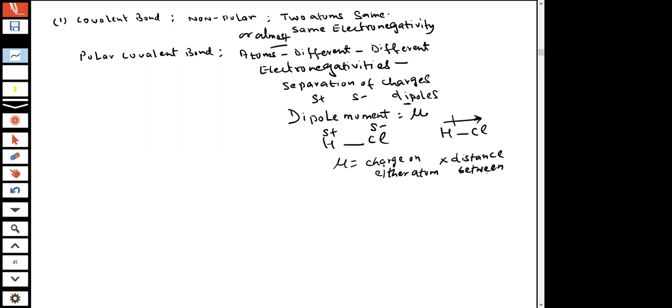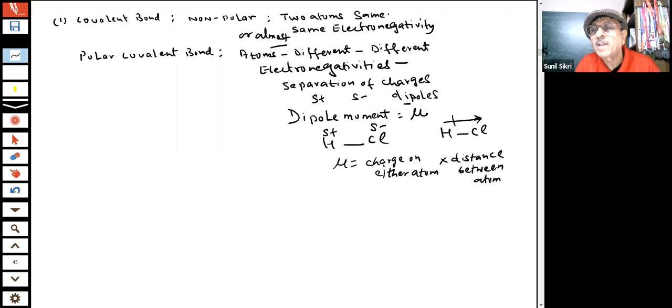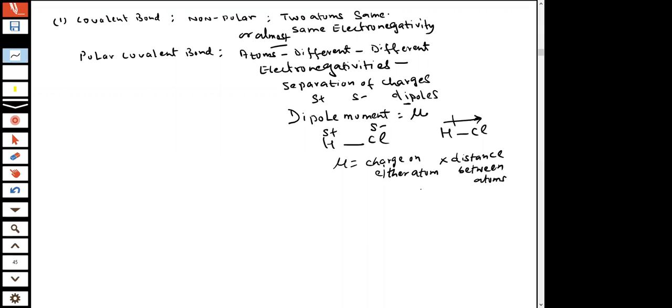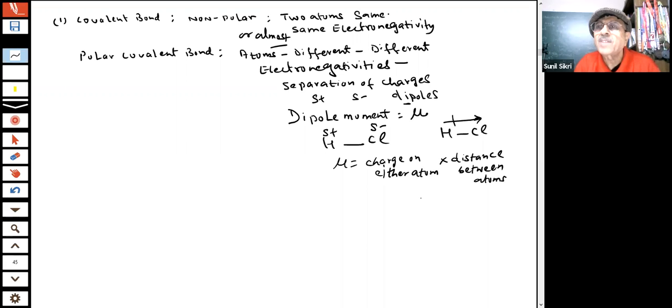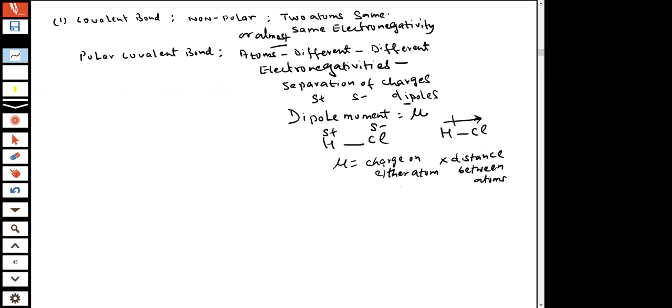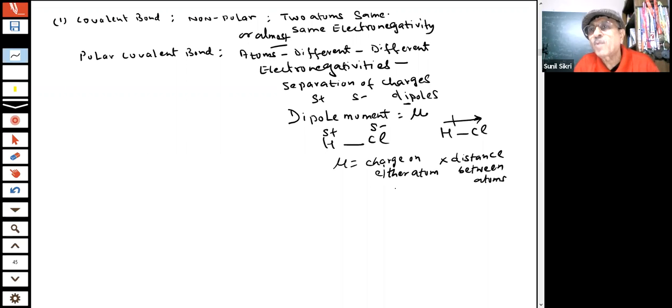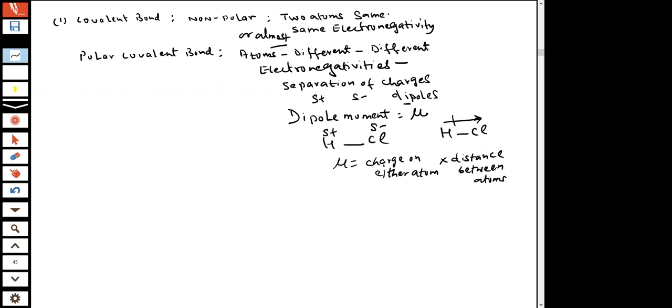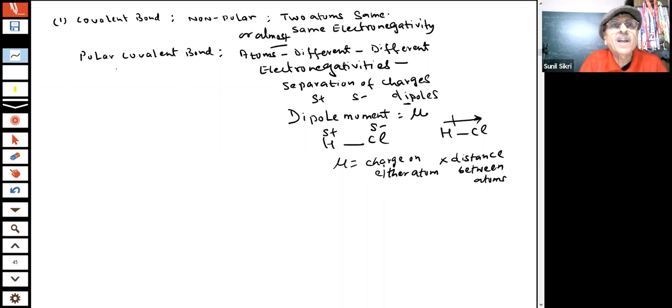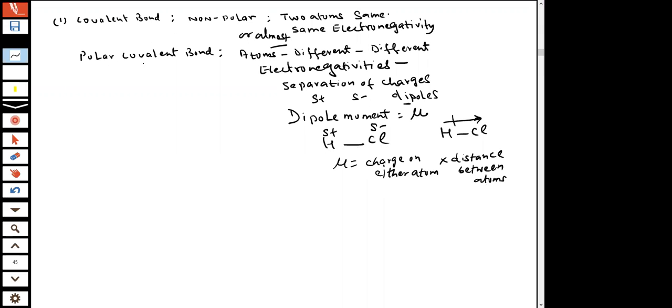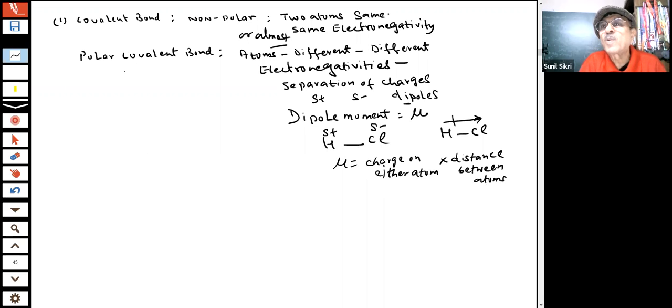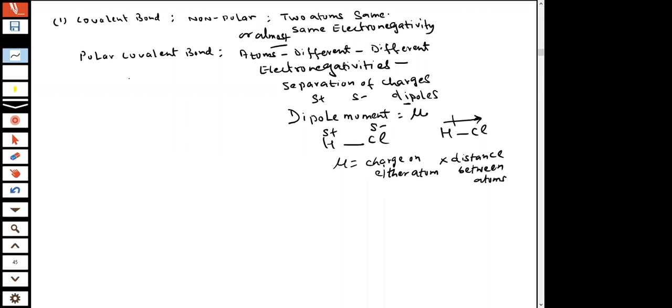between the two atoms. They calculate this value, and then they will say, okay, the molecule has a dipole moment because it is polar. The more the value of this, the more polar the bond is, students, and the more the separation of charges. So this is just telling you what a polar bond is, what a non-polar bond is, and why the bond becomes polar in covalent molecules.